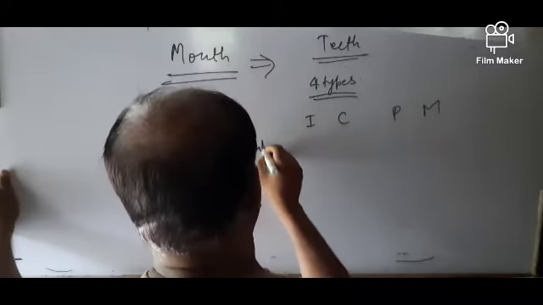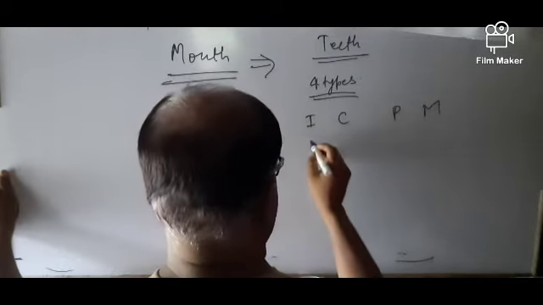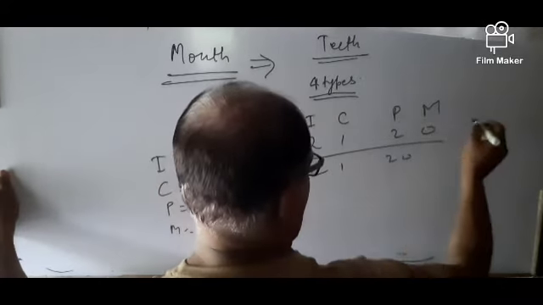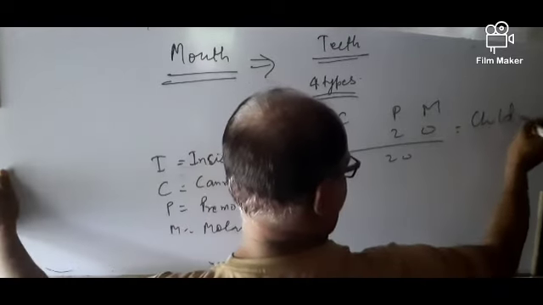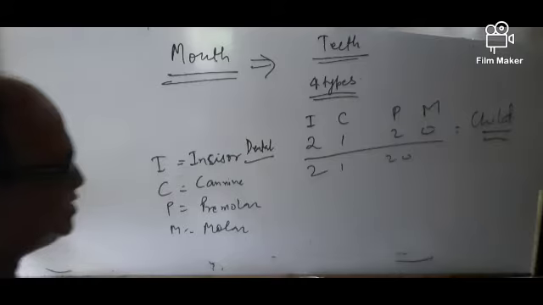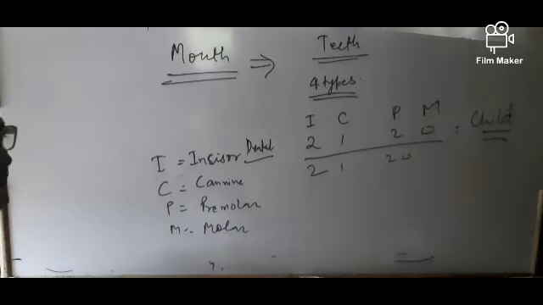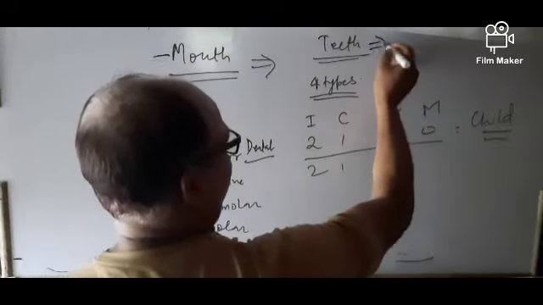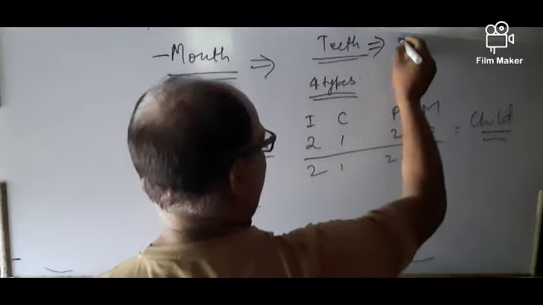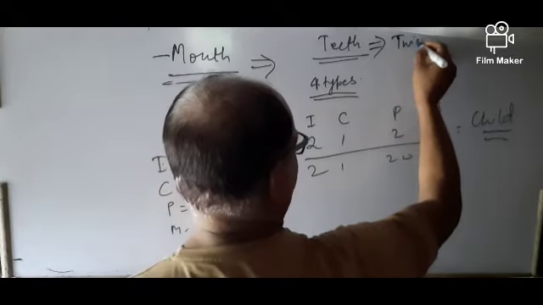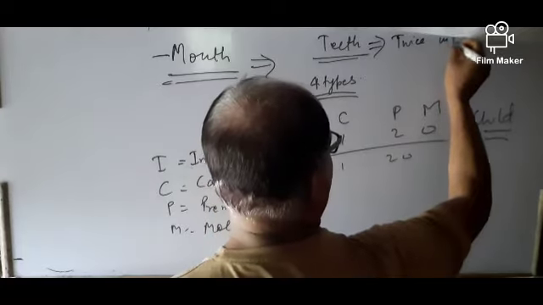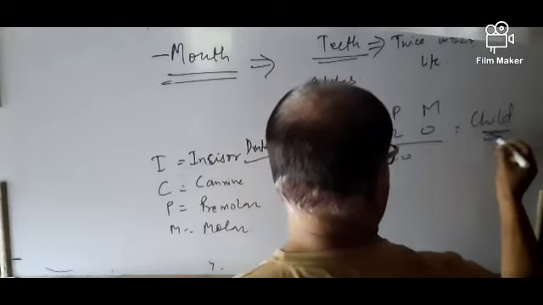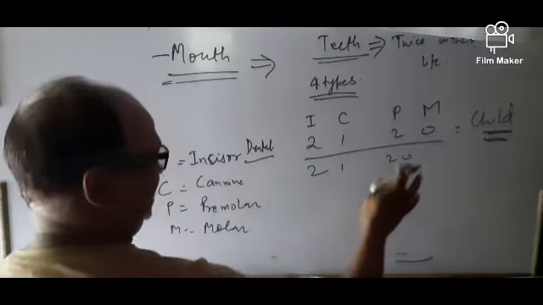So the dental formula for teeth is 2120. This is for a child. In human beings, teeth come in twice in the lifetime. Teeth in humans come twice in their lifespan. This formula is for childhood teeth.